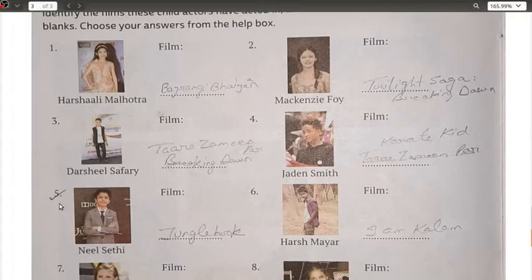Okay. Next we have Mackenzie Foy. That was the Twilight Saga, that is Breaking Dawn. This is the name of the film, and the character played was by Mackenzie Foy. Next we have Darsheel Safary. That is Taare Zameen Par, if you remember the famous movie of Aamir Khan. Moving ahead with the next one, that is your Jaden Smith, the film Karate Kid.